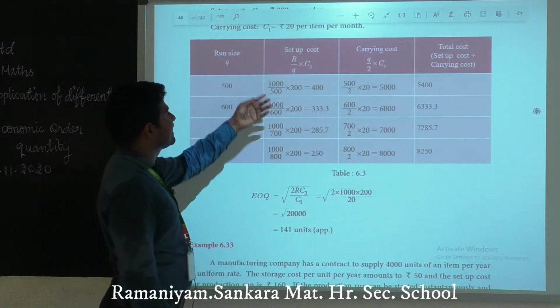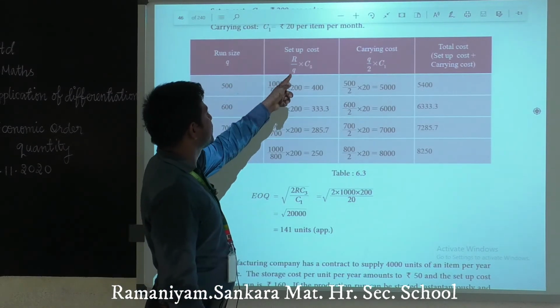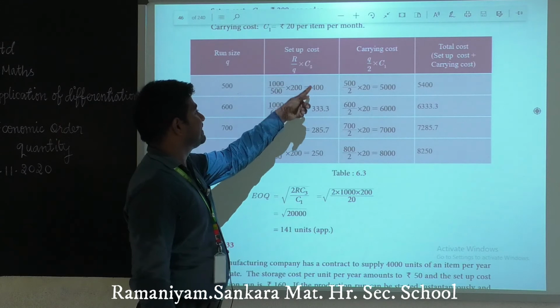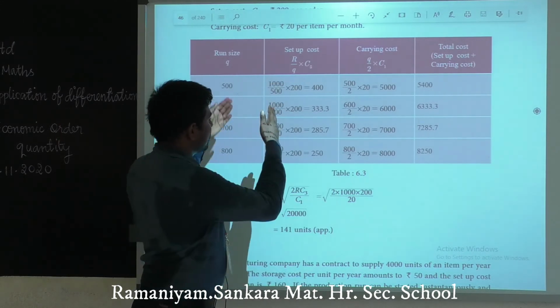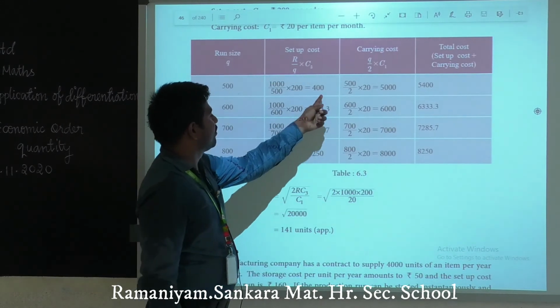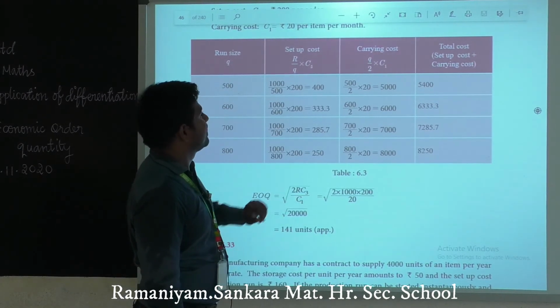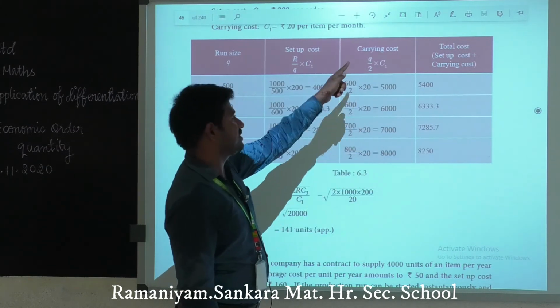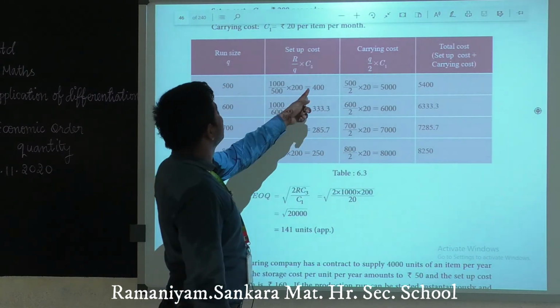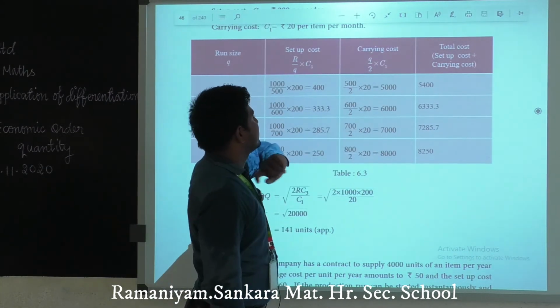Apply the values. Here R is 1000, Q is 500, C3 is 200. According to these values, we have setup cost 400. Likewise, we can find carrying cost also, 5000. Add 400 and 5000.